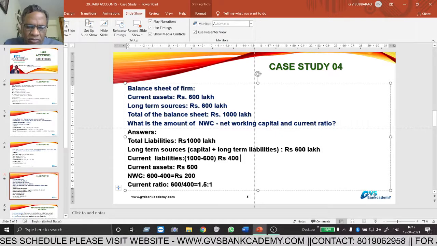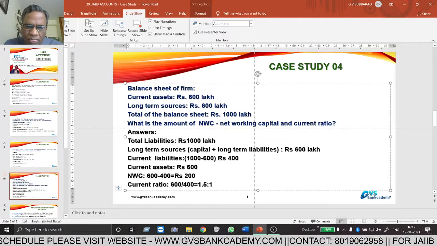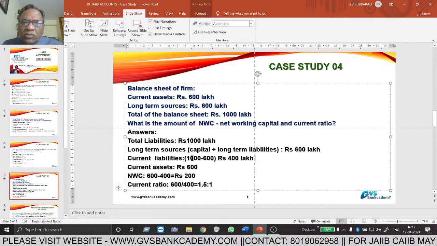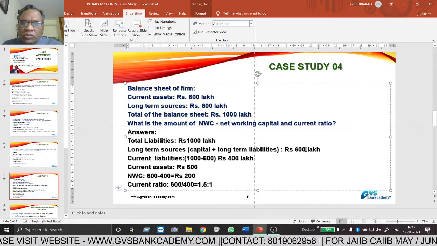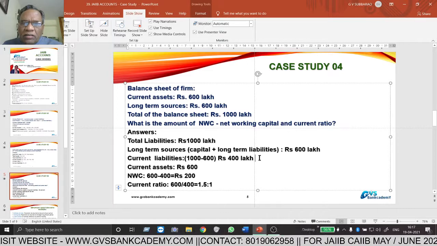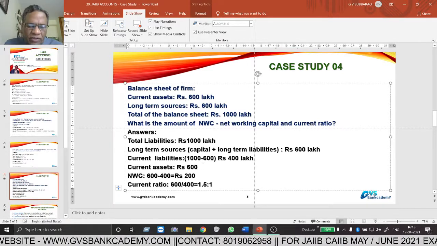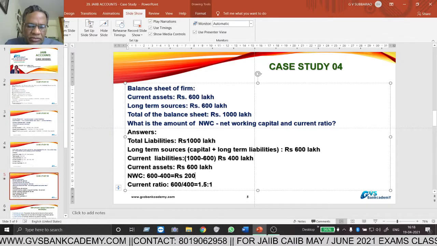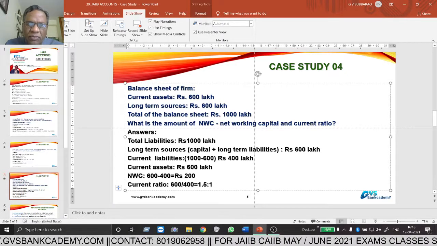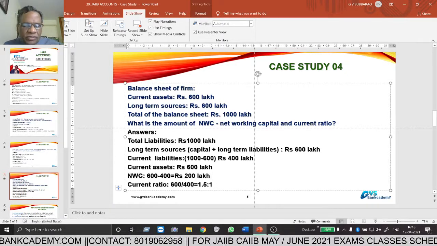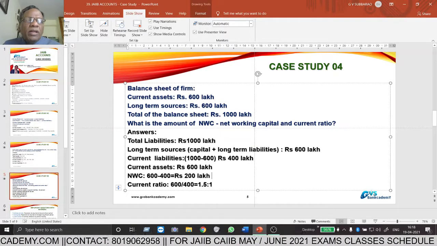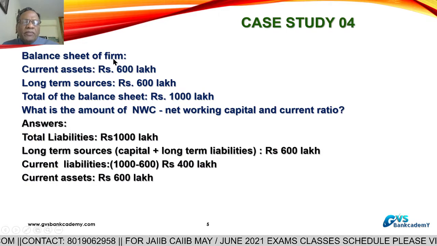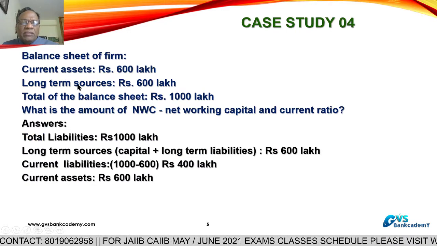Current liabilities is equal to 1000, total liabilities, minus long term sources 600. Current liabilities are 400 lakhs. Current assets are already given, 600 lakhs. NWC is equal to 200 lakhs.